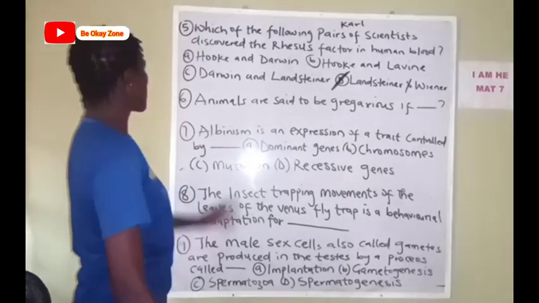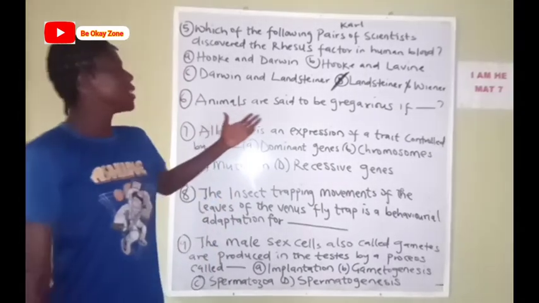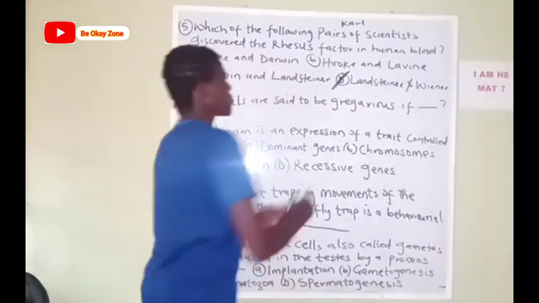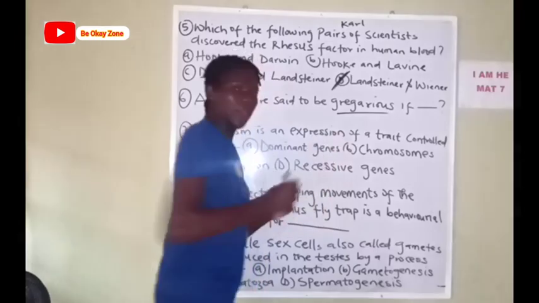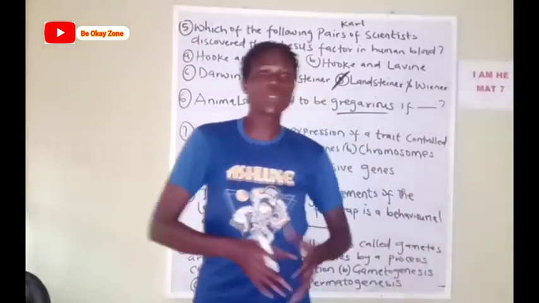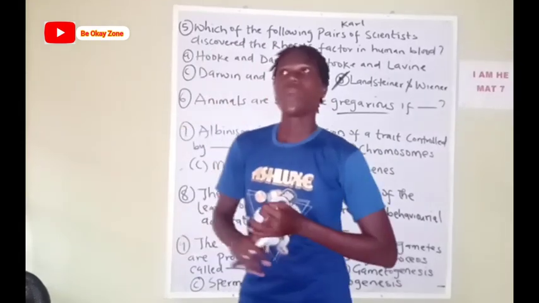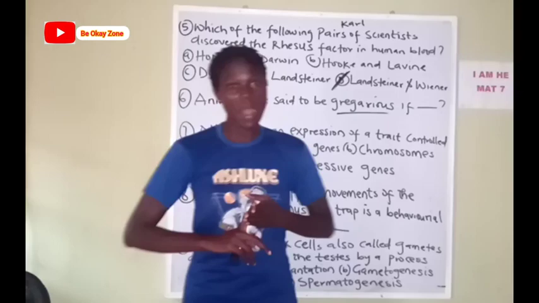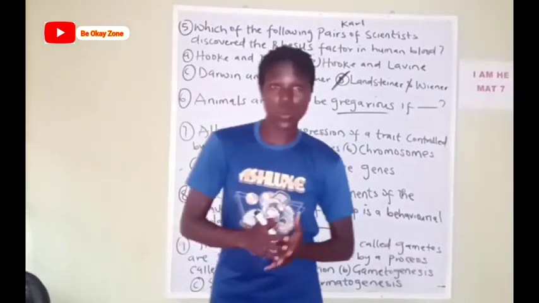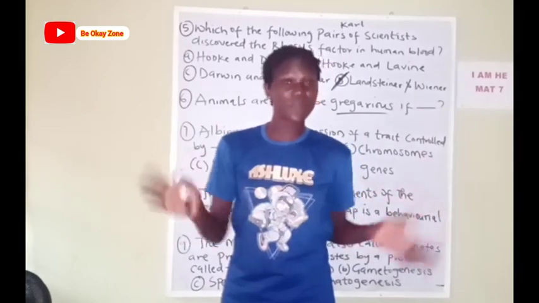So the next question says, animals are said to be gregarious if what? Now the term gregarious means what? They live, they move, and feed in what? In groups. Examples include lion, elephant, wolves, zebra, ants, termites, and bees as well. So they move, live, and feed in groups.